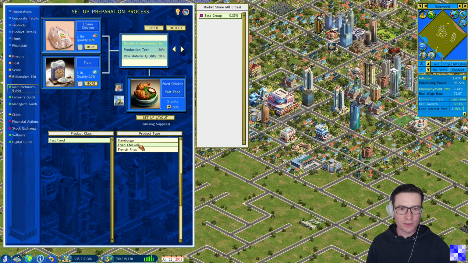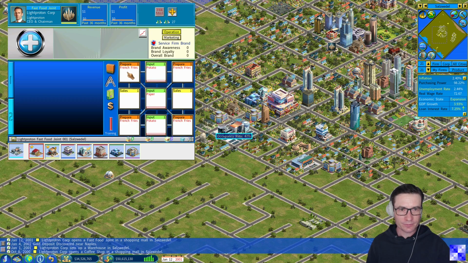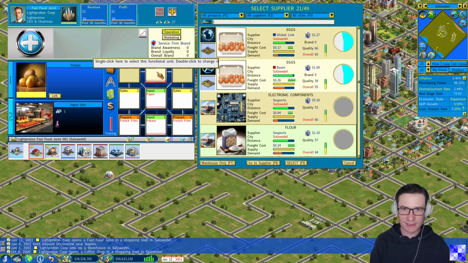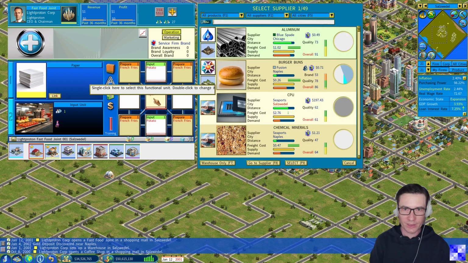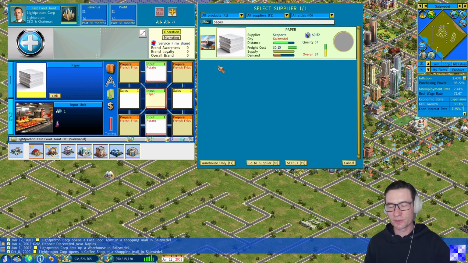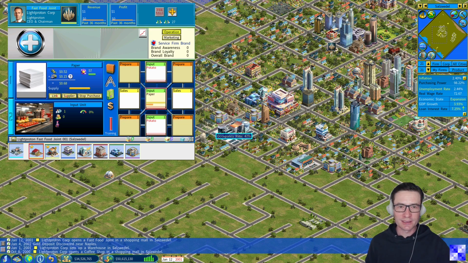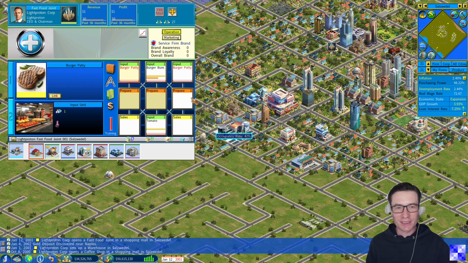And on the third floor, we will prepare French fries. We need potatoes. Let's check potatoes. No, not available. And paper. Paper is already used by us for coffee products. Therefore, we have access to it through a seaport in Salzwedel. Let's solve the gaps, which are required to be filled. Otherwise, we are not able to produce anything and sell anything in our fast food restaurant.